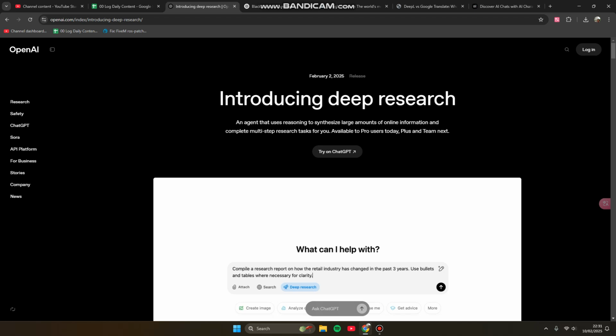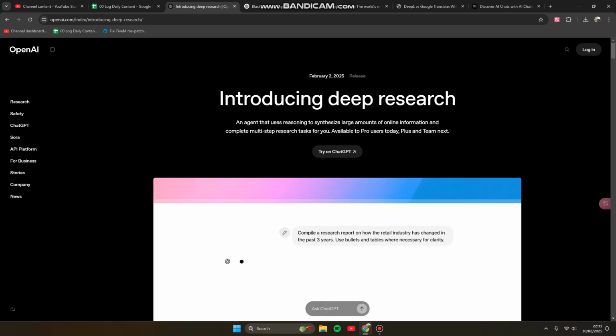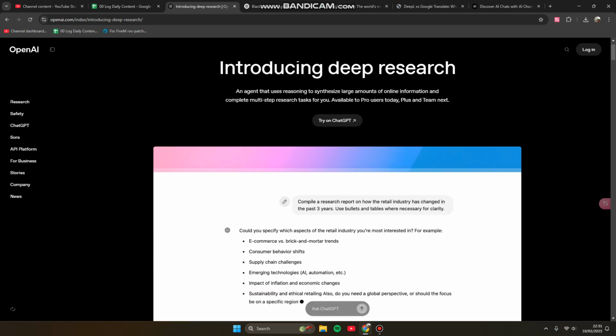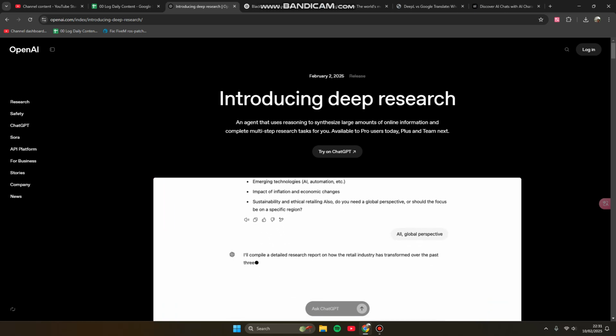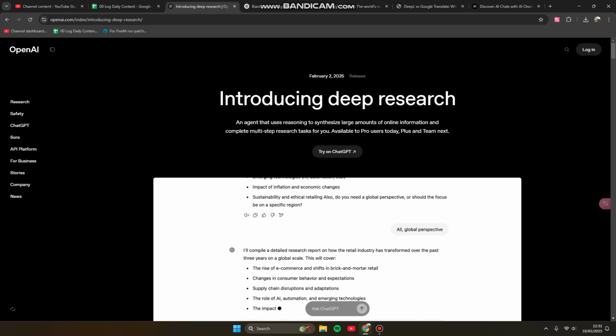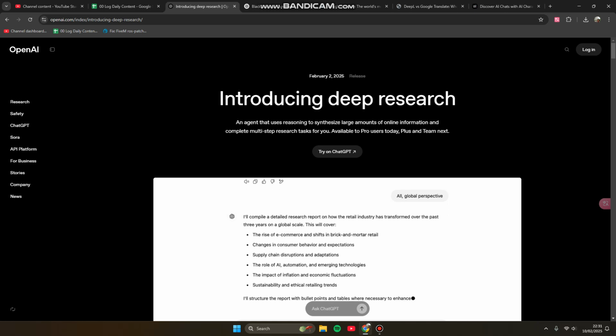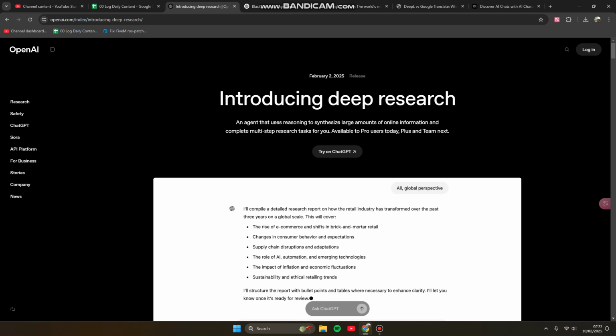Today I'm going to show you the deep research. So this is the new feature of the OpenAI ChatGPT, introducing deep research, an agent that uses reasoning to synthesize large amounts of online information and complete multi-step research tasks for you. Available to Pro users today, Plus and Team next.